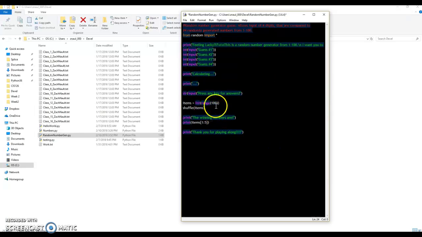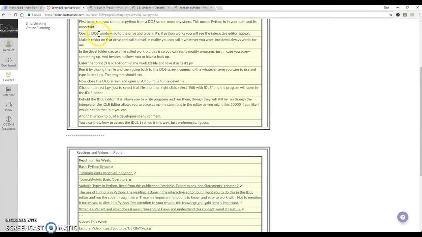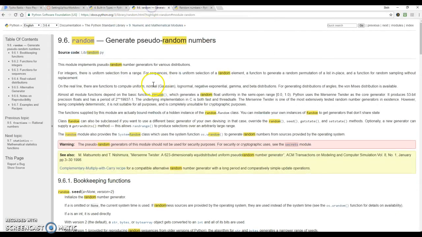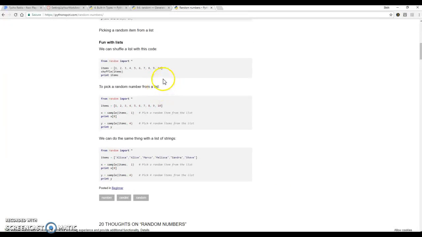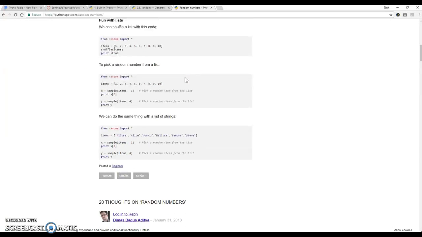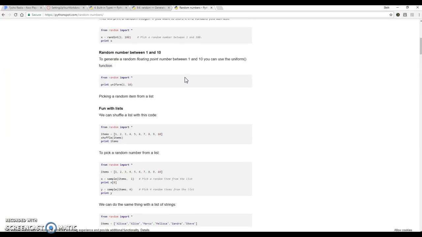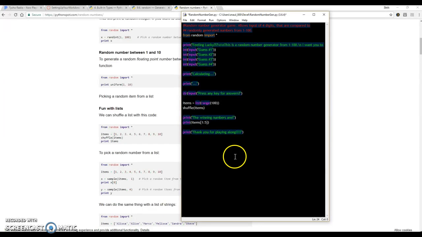Alright, and as you see, I've found how to do an items list. Kind of pretty basic. Python had this nice little write-up that I found. So far I'm working with the fun with lists for the random number generator. And further, I'm going to see if I can make it go one step more and match up any numbers you get to let you know how much you got out of 4. But until I get to that, that'll be another day.